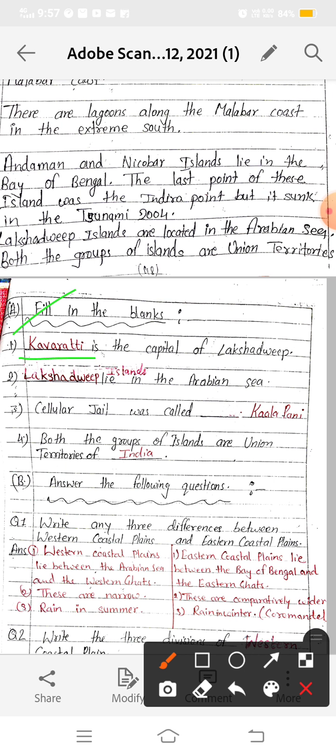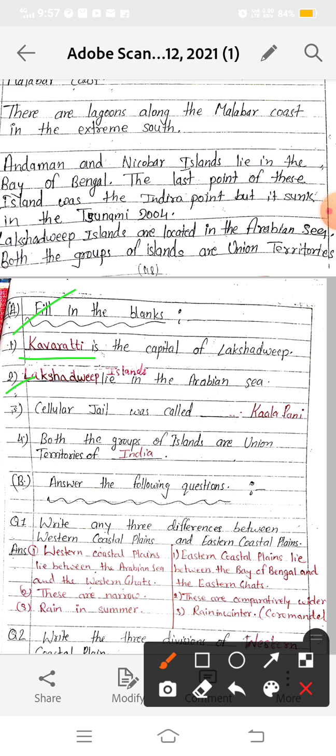Fill in the blanks. First, blank is the capital of Lakshadweep. What is our answer? Kavaratti. Kavaratti is the capital of Lakshadweep, which lies in the Arabian Sea in the western part of India. Second, the Lakshadweep Islands lie in the Arabian Sea.